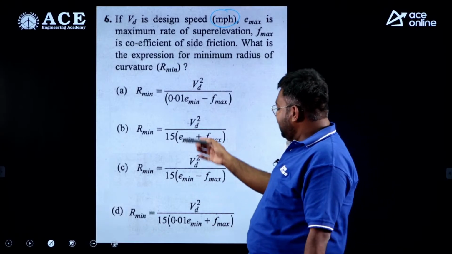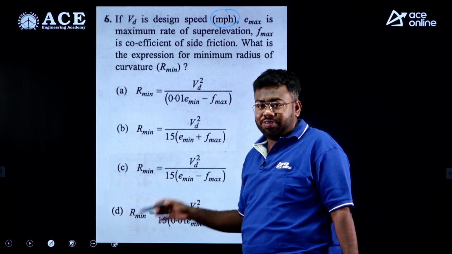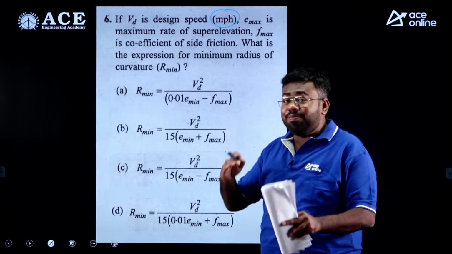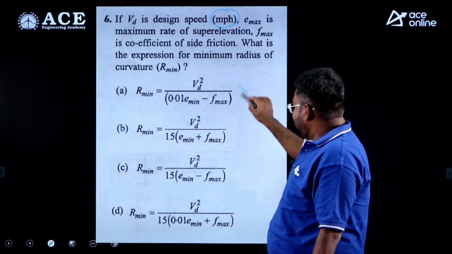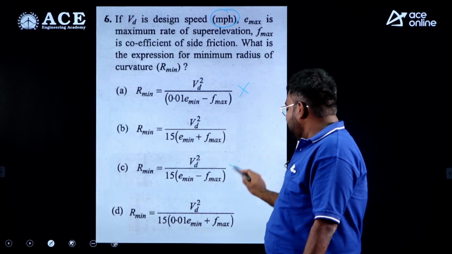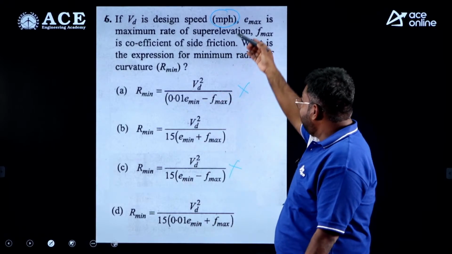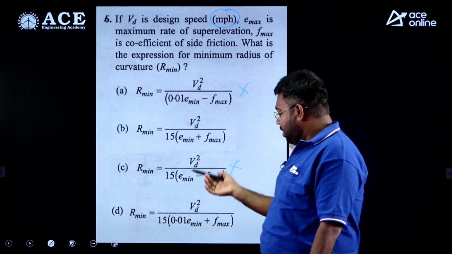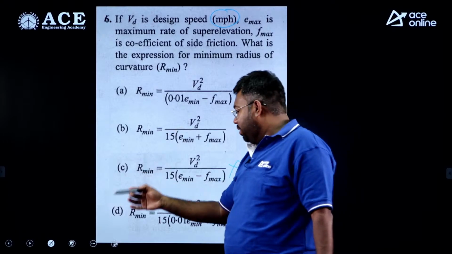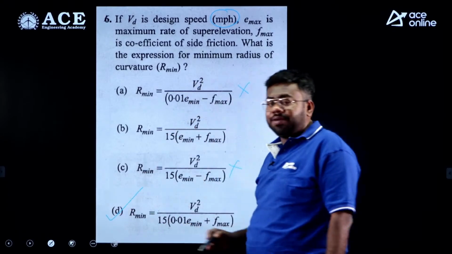So here you can relate that R minimum, this formula is something like E plus F. So here E minus F, option wrong. Here also E minus F, option wrong. And then if you convert mph to kilometer per hour, then you will get option D is the correct answer,